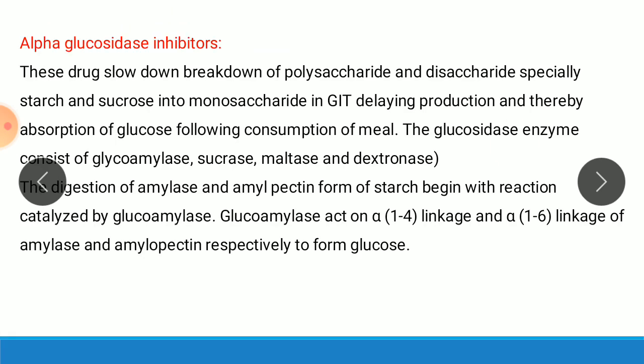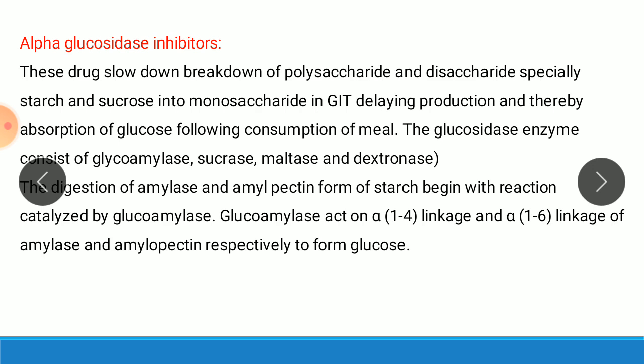Then the next class is called alpha glucosidase inhibitors. These drugs slow down the breakdown of polysaccharides and disaccharides, especially starch and sucrose, into monosaccharides in the GIT, delaying the production and thereby the absorption of glucose following consumption of a meal.